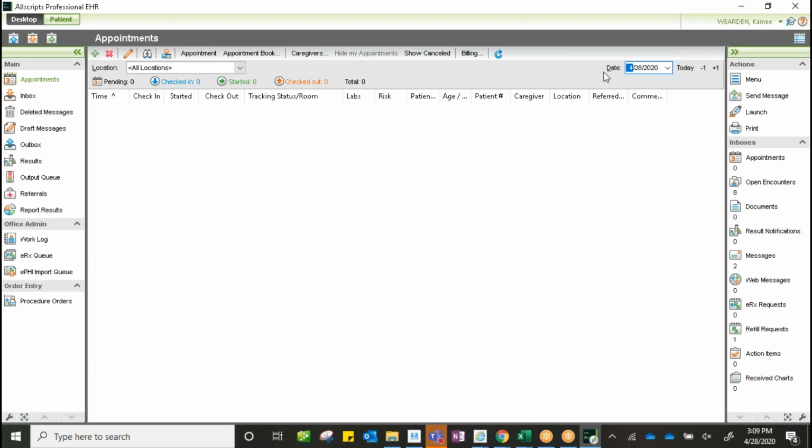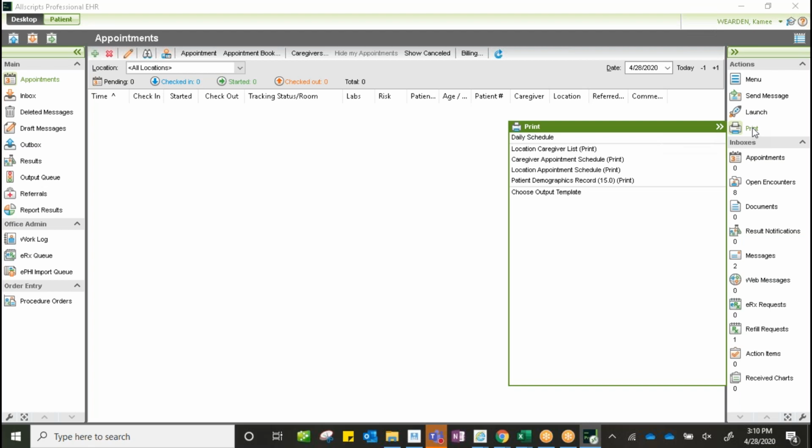So that is something we can use as an enhancement as we get our appointments built in there and things start pushing to us from the practice management side of that. So today we are going to go through our print information. We went through our print packs when we signed off on our encounters, and so we know what that looks like, but I want to show you the other ways in which we can get information without signing off on our encounters if we wanted it on demand.